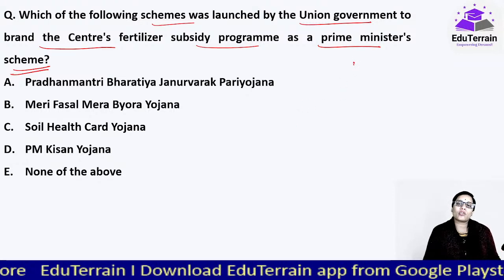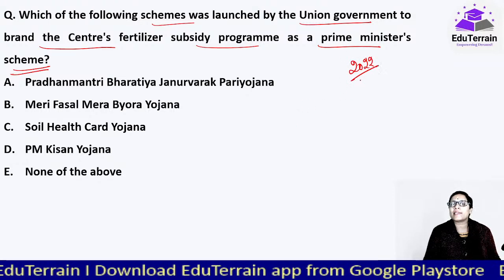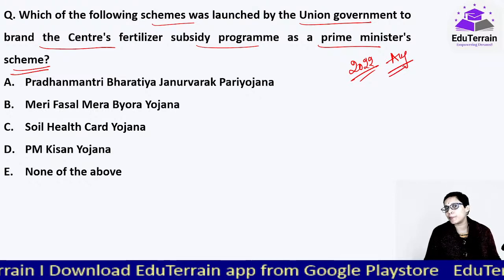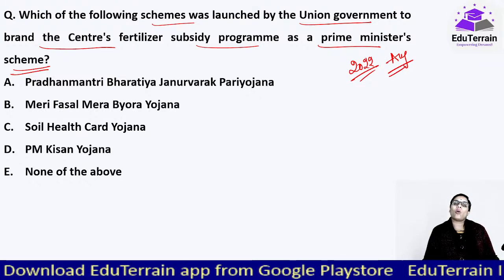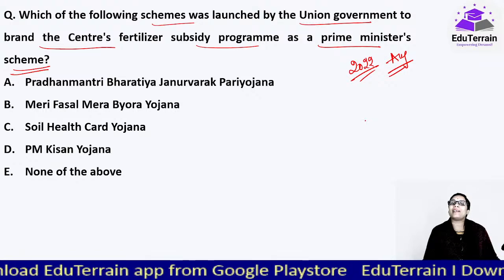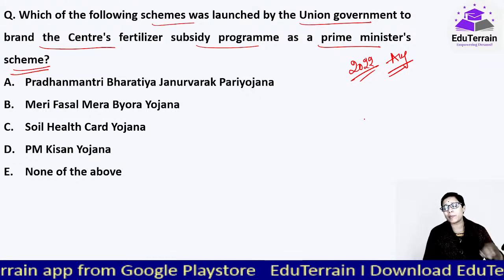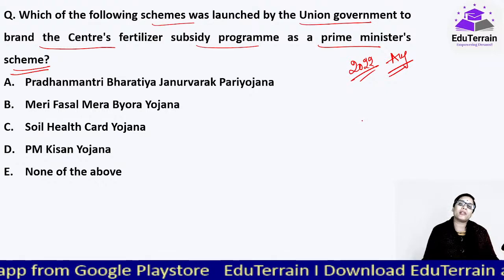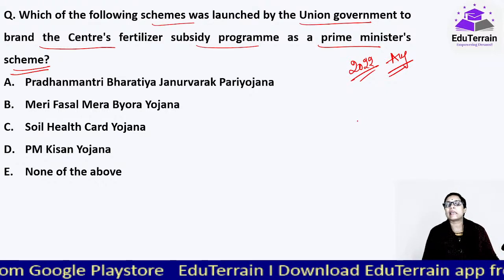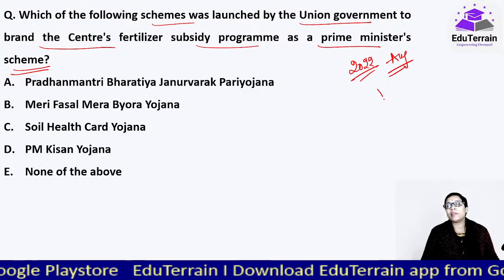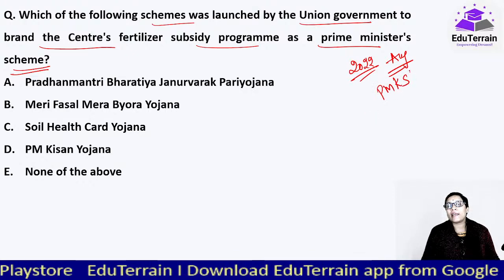And this scheme was launched in 2022, to be precise in August 2022. Along with that, they are planning to develop retail counters under this particular scheme, which is under the Ministry of Fertilizers and Chemicals, and that is Pradhan Mantri Kisan Seva Kendra.